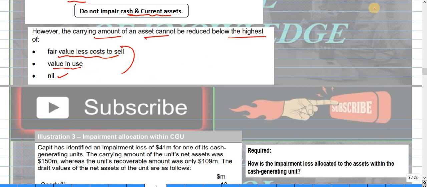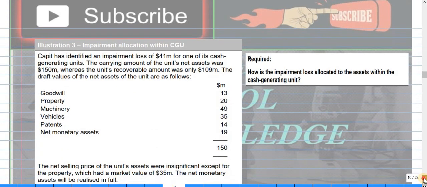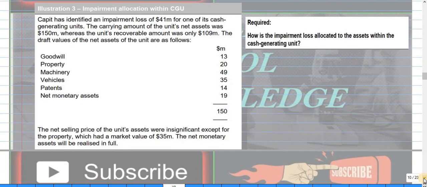Okay, let's move on. We have a question, and we will do some questions on it. Here's a question for CGU, impairment allocation within a CGU. How is the impairment loss allocated to the assets within the cash generating unit? So we have a cash generating unit, and it has identified an impairment loss of 41 million for the 100% cash generating unit.